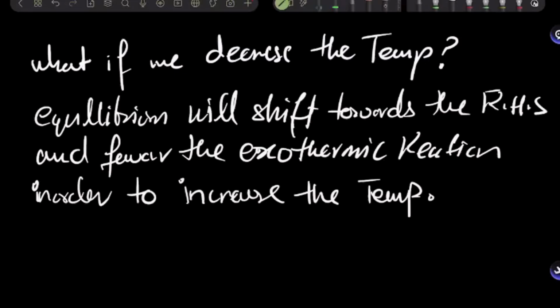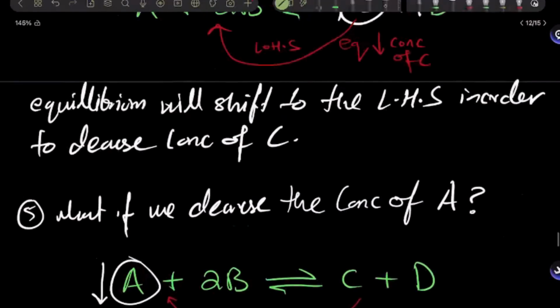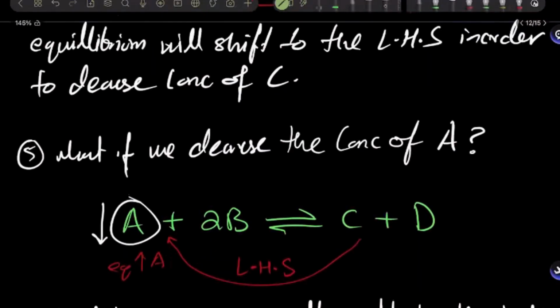So do remember what working you needed for concentrations, and what working you needed for discussing temperature at equilibrium. When we were talking about concentrations, we did none of these workings. We only considered, if I increase this, what should be the reaction of equilibrium?